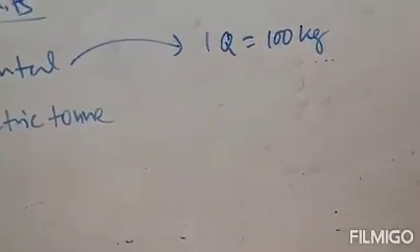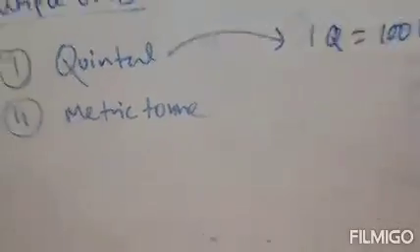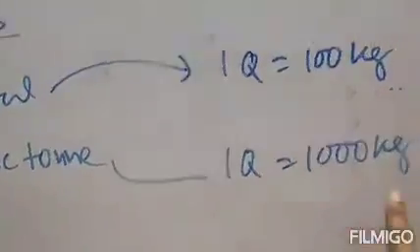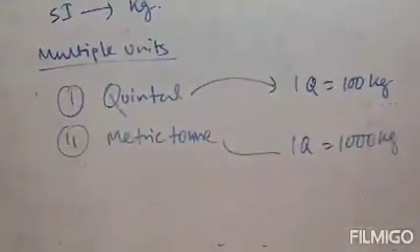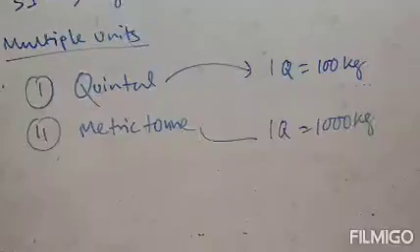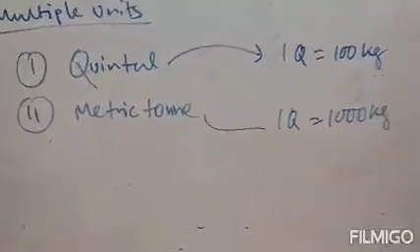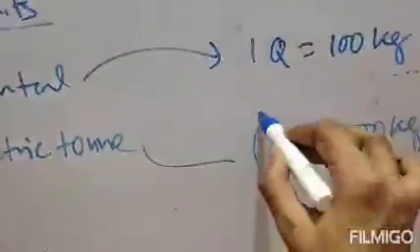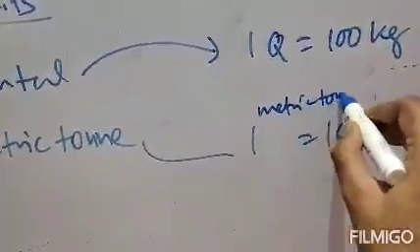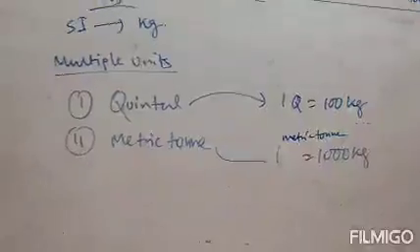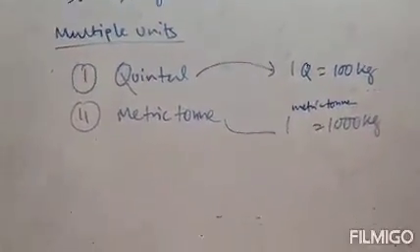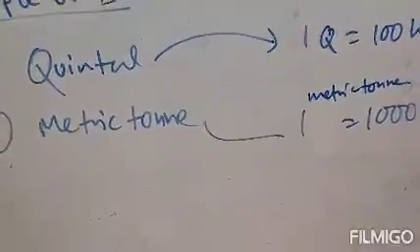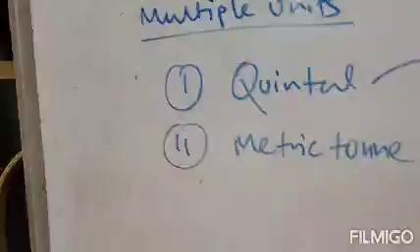That means it is 1000 times a kilogram. So 1 quintal equals 100 kg, and 1 metric ton equals 1000 kg. So these two are taken as bigger units.